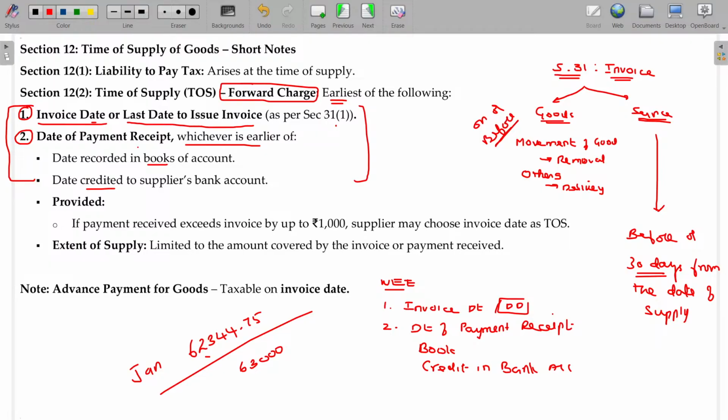Now what happens? What is the time of supply? Now we got around 500 and some 600 and something extra, right?